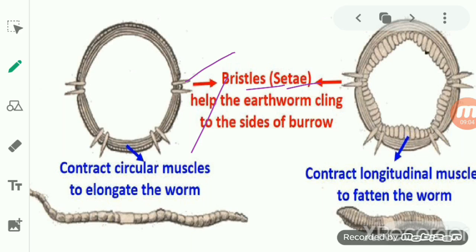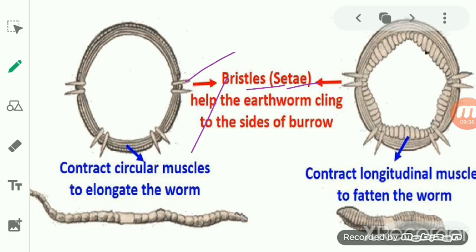So overall, these bristles help in the movement of the earthworm's body. They are present on the underside of each segment, and they help the earthworm move on the ground, as well as withdraw so that it releases the ground.